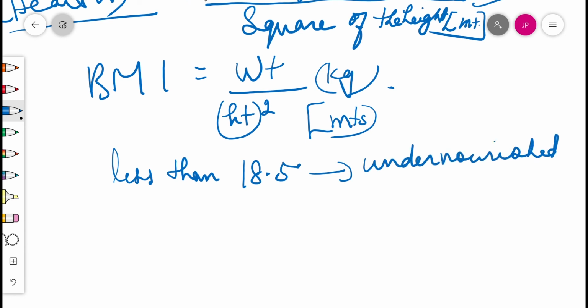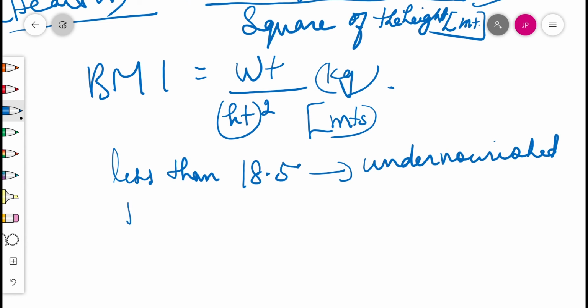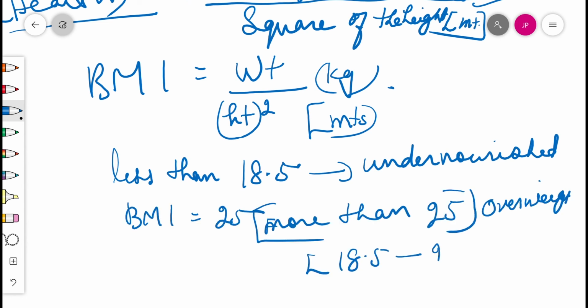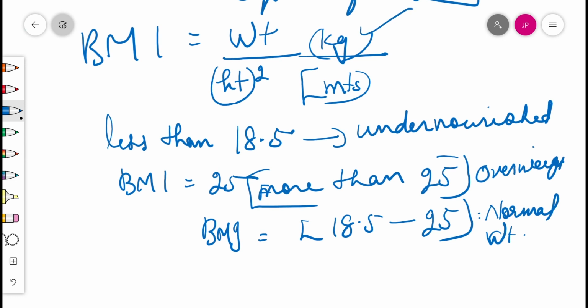If BMI is more than 25, the person is overweight. If BMI is 18.5 to 25, then it's normal weight. So try to come under this category, 18.5 to 25. Calculations must be carefully done. Weight in kilograms and height squared in meters. If one is in kilograms, height is also in meters. And weight is at the top. Weight divided by height squared has to be taken care of.